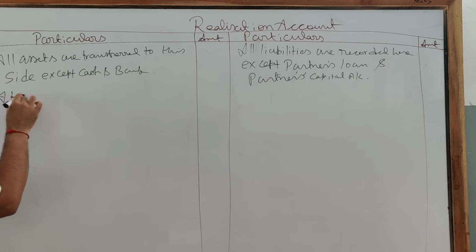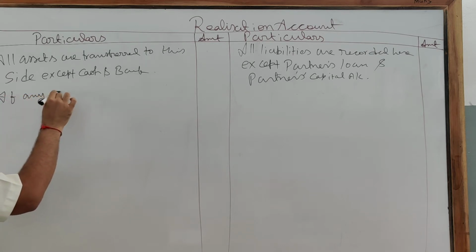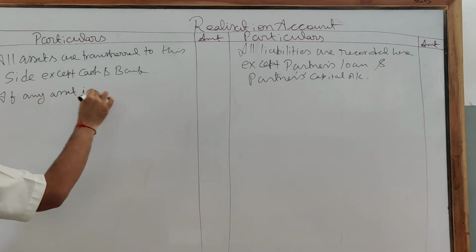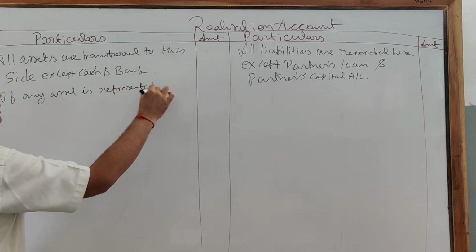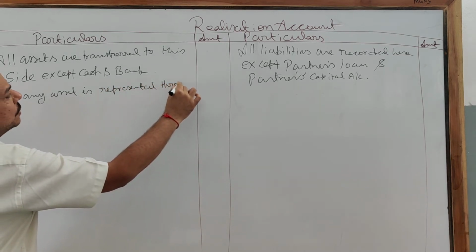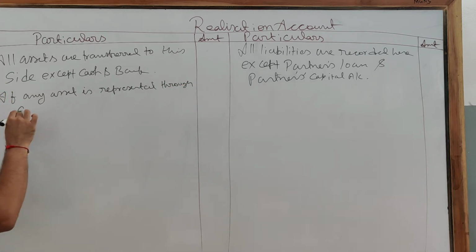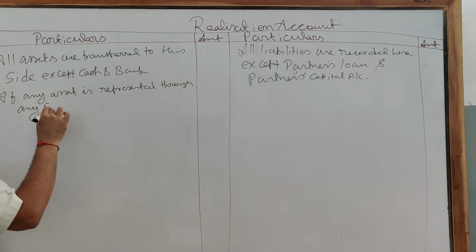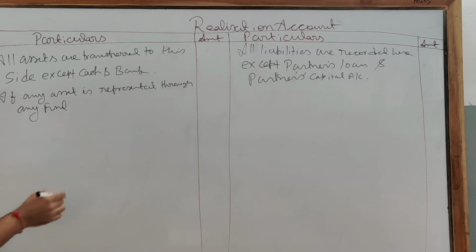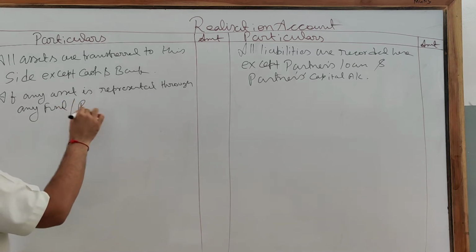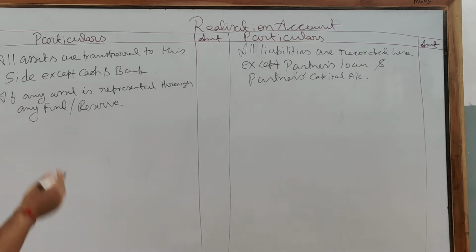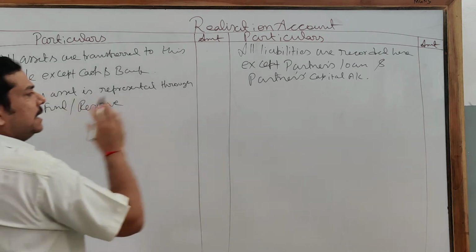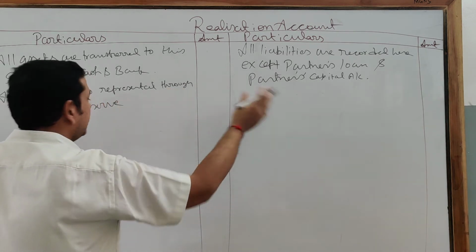Now comes the case where any asset is represented through any fund, clear? Any fund or reserve. So the particular asset will come here and the relevant fund or reserve will come here.